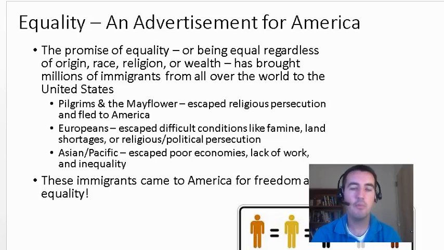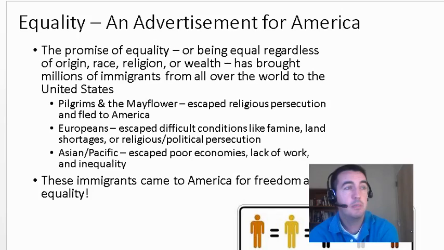A lot of Europeans came to America because they lived in conditions with famine, which means they didn't have a lot of food. They didn't have enough land. It was too crowded in Europe. And a lot of them, just like the Pilgrims, were persecuted or wronged in some way based on maybe what they thought about politics, like their beliefs, or about their religious beliefs. So a lot of Europeans came to America for those reasons, seeking equality, seeking to be treated the same as everybody else.